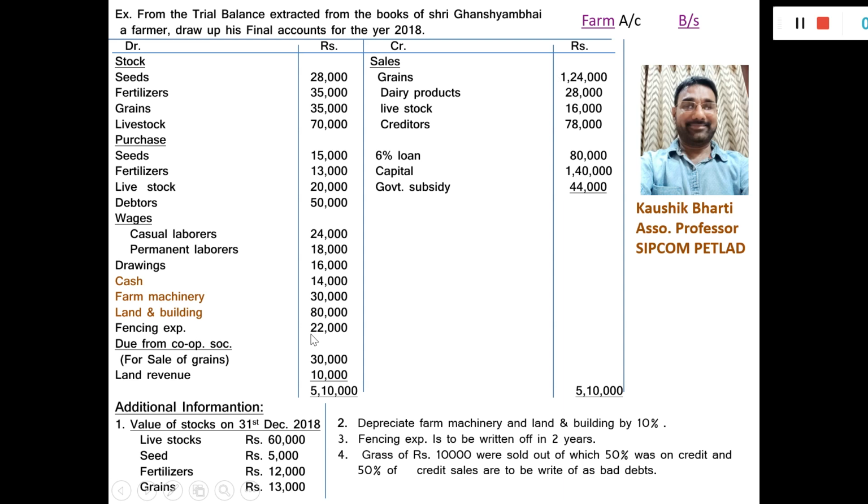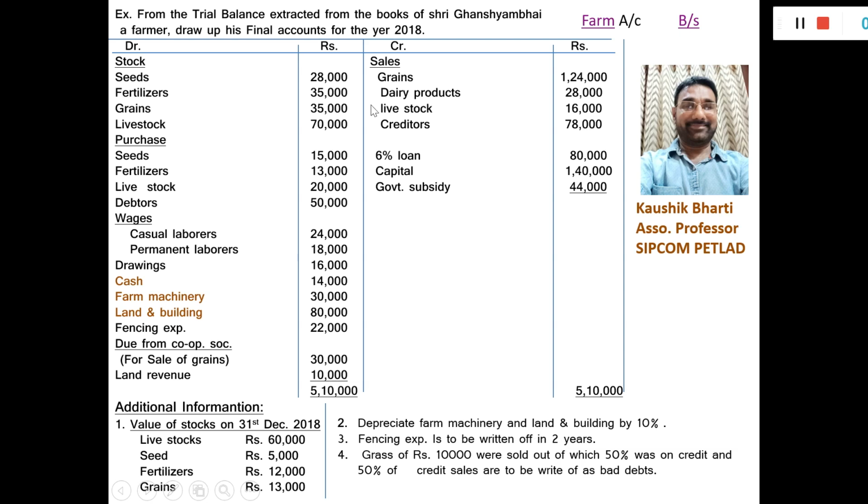Fencing expense 22,000. Friends, fencing expense is a deferred expenditure. So it is shown on the asset side in the balance sheet. Here there is an adjustment, adjustment number 3. Fencing expense is to be written off in 2 years. 2 years means 50% will be written off in the current year and the remaining 50% will be written off next year.